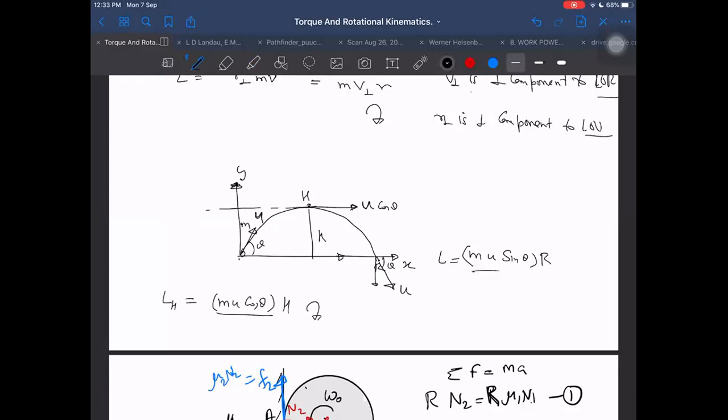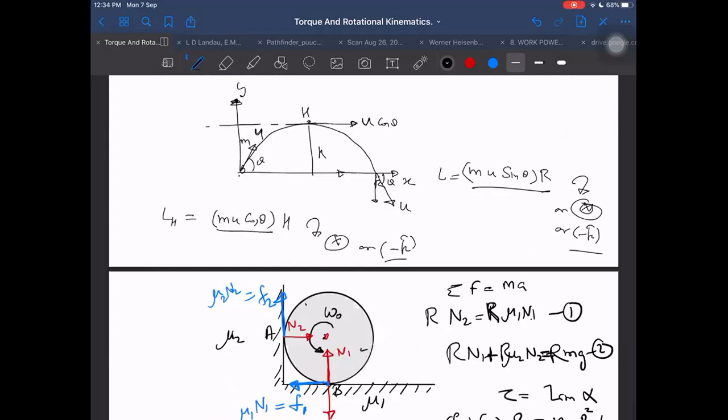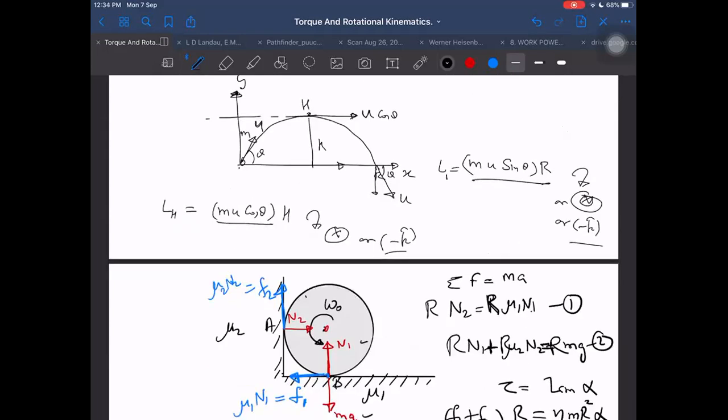And this is m u sin theta into r, clockwise. Clockwise also means cross minus k cap, or minus j cap cross i cap. All these are equivalent. This is at the max height and just before colliding.